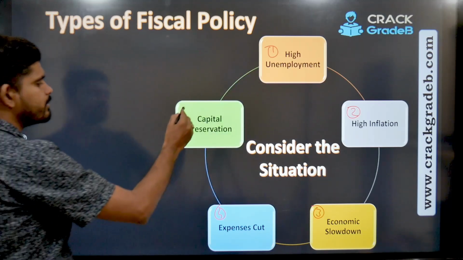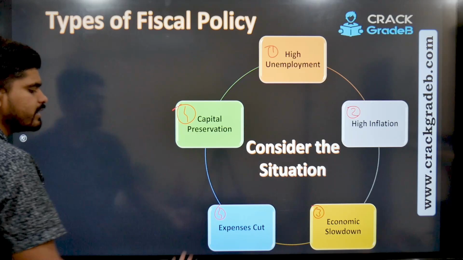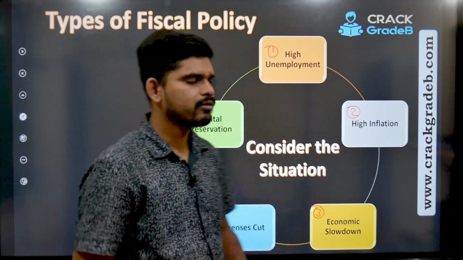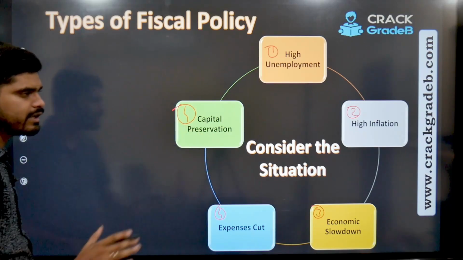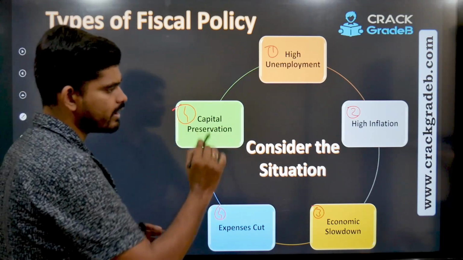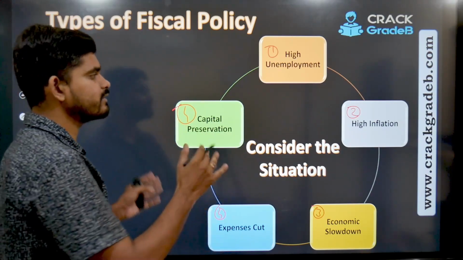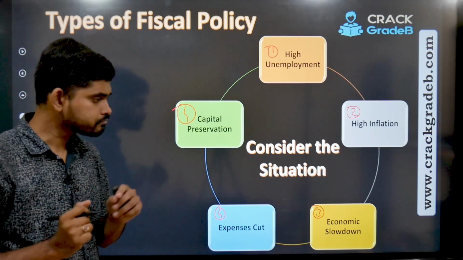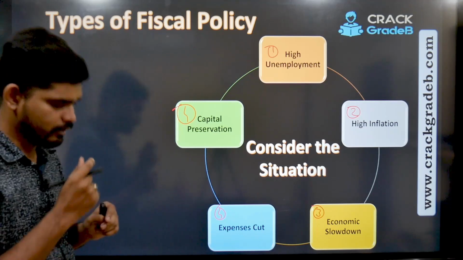Next we see capital preservation. Obviously if there is an expense cut, that means that they are saving the money, okay? So more or less you will find that every parameter is interconnected. So let's not discuss that. Let us only consider this situation and let us think if this is the situation in the economy, right?